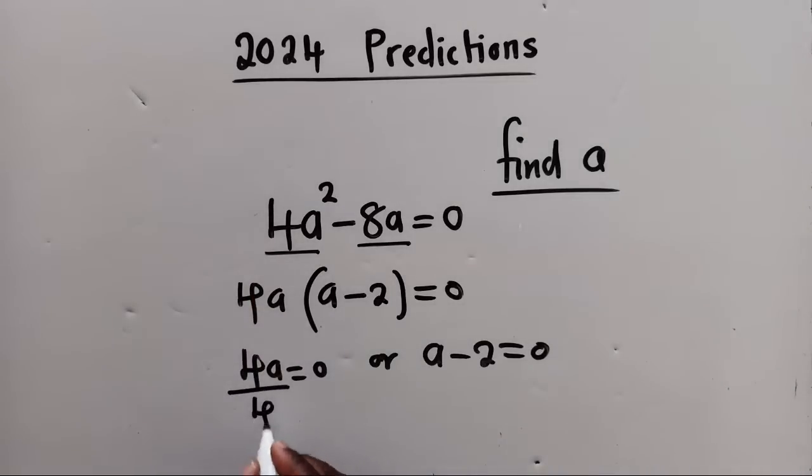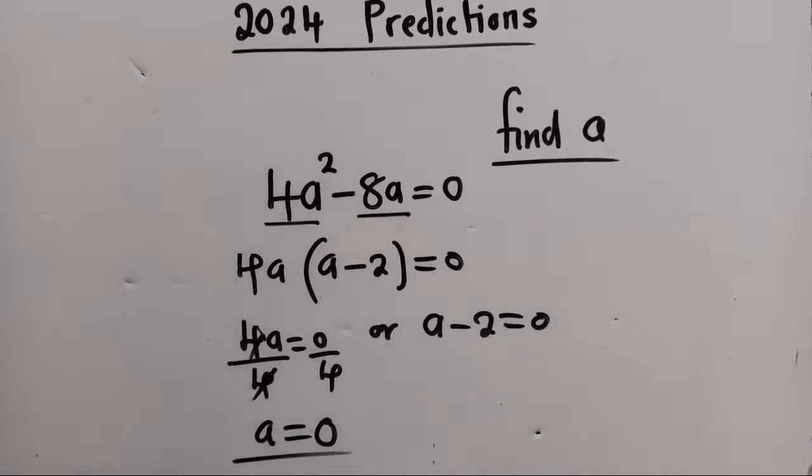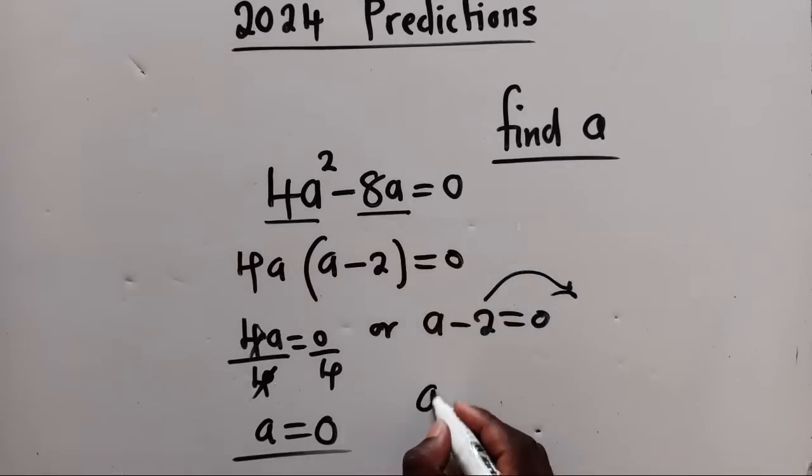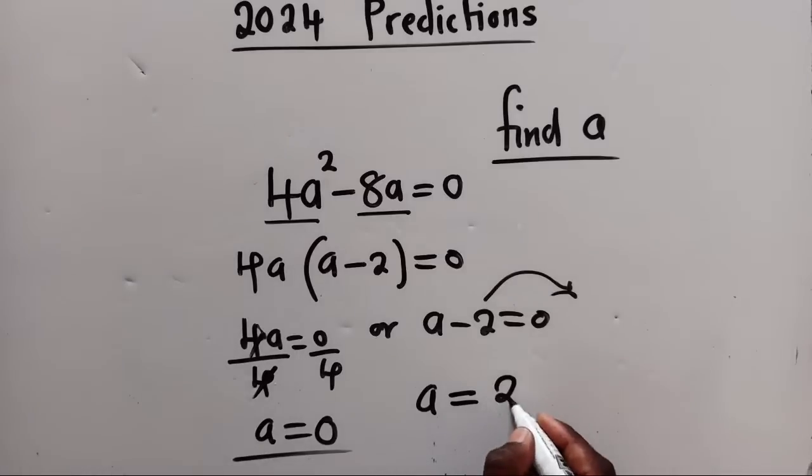So this, you divide by 4 both sides. The value of a will be equal to 0. For this one, this -2 comes this side, so a is equal to positive 2. That's how those 2 answers were found.